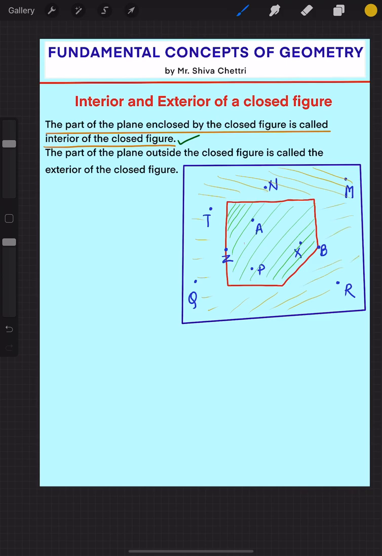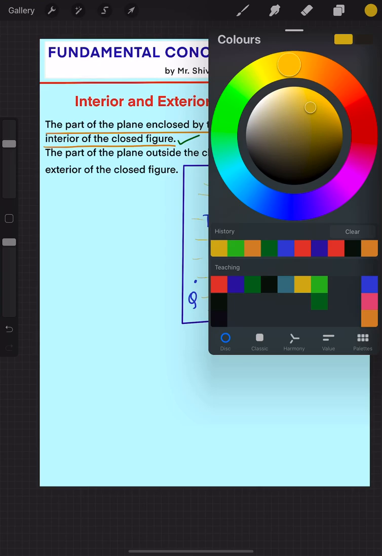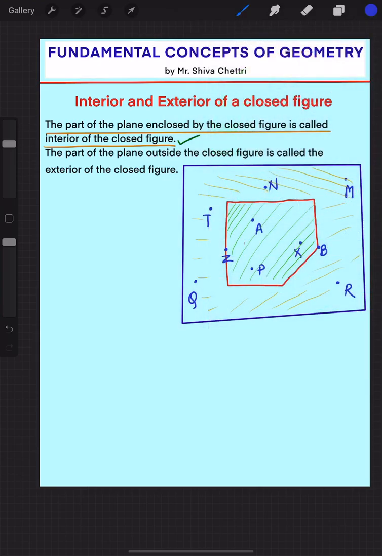If the question says to mention the points which lie in the interior of the closed figure, you need to mention what the points are that lie in the interior of the closed figure.